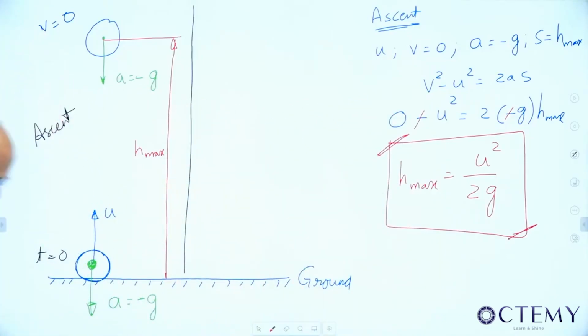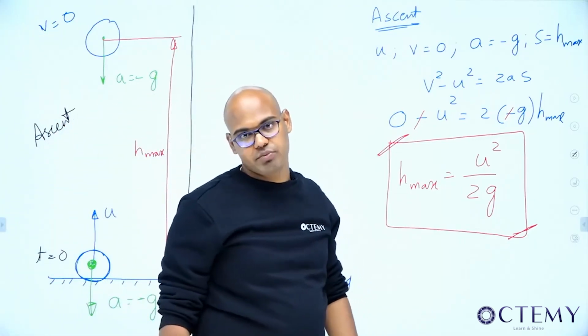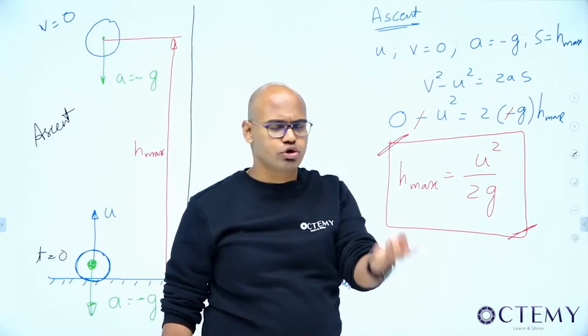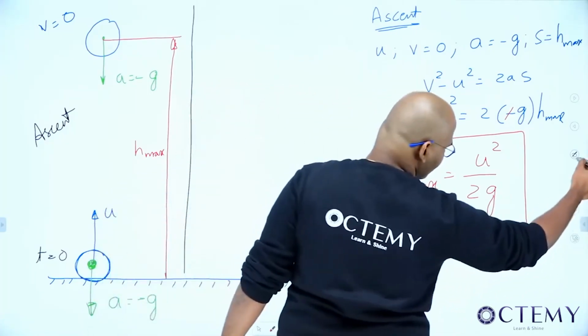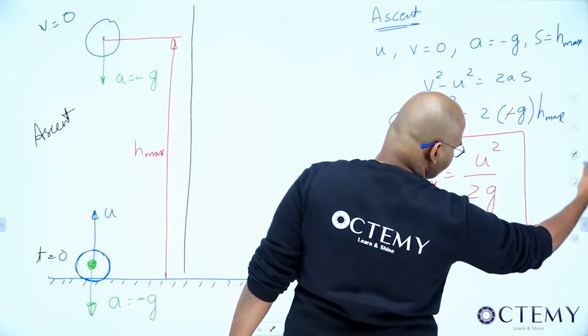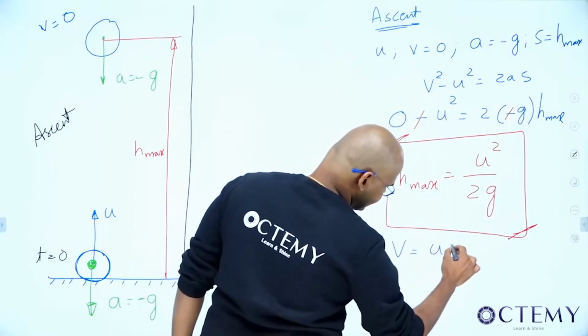First question I got. Second, what is he asking? Time taken to reach the maximum height. So from which formula can I get it? Any of those two, v equal to u plus at, s equal to ut plus half at square. It is simple to use the first formula. What is that? v equal to u plus at.